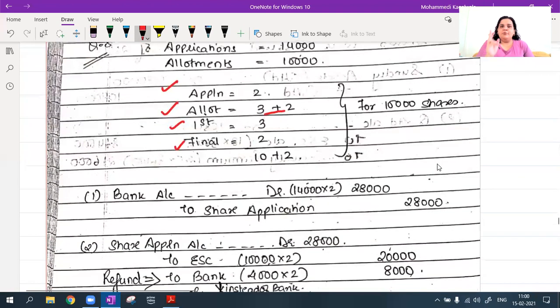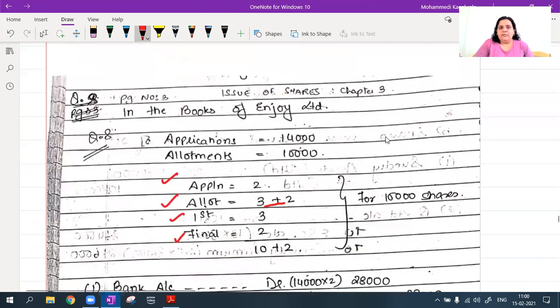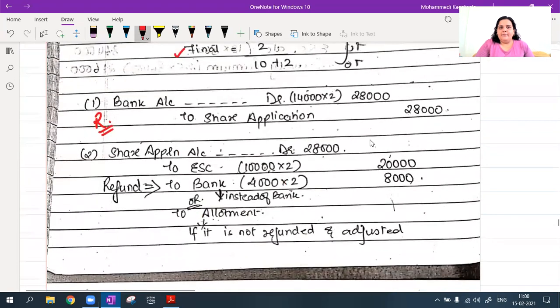So whenever you all do your application stage, receipt and transfer, you have to be careful. Receipt will be on 14,000. You have received applications on 14,000. So bank account debit 14,000 into 2 to share application. But when I transfer this, I have only 10,000 seats. I cannot transfer 14,000. So share application account debit, equity share capital will be only on 10,000.